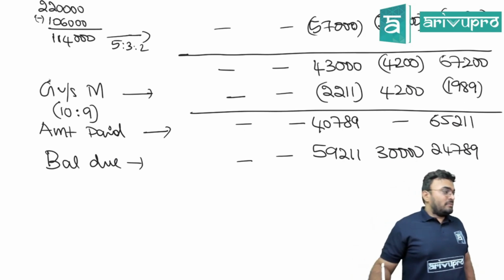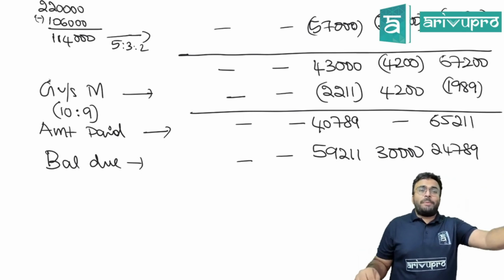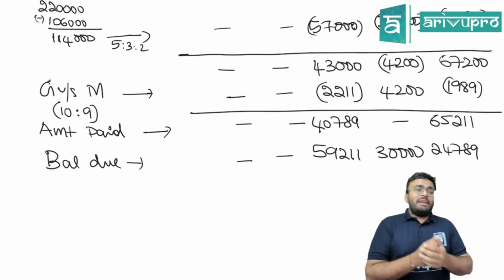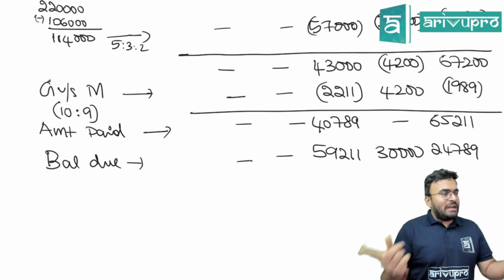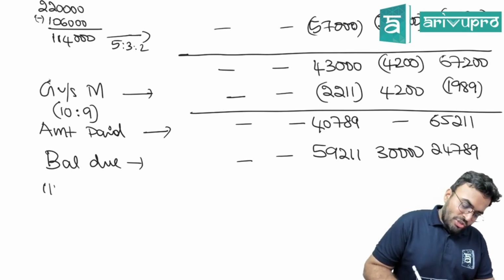I hope it's clear. Maximum loss method: distribute the maximum loss, and the remaining amount is the amount paid. In the remaining amount, if someone goes into negative, then Ghana versus Murray automatically. Clear? Now, finally we go into the third installment.